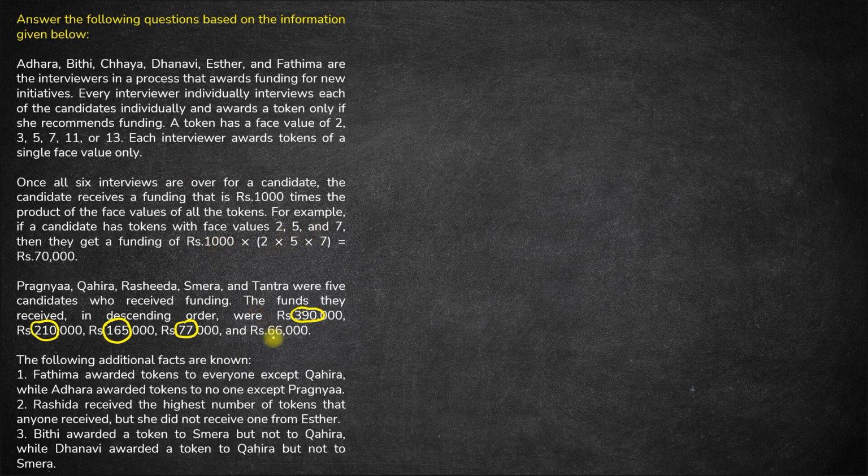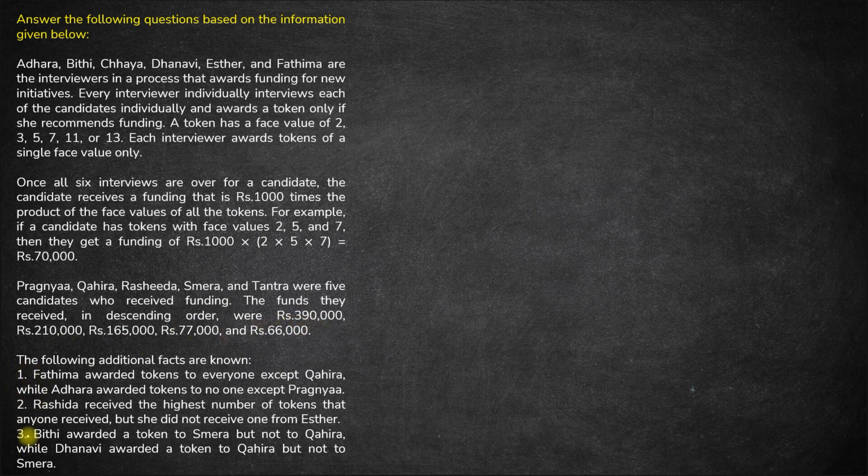So if the amount is 66,000, this is 1000 times the product of all the tokens that this person receives. So 1000 cancels out, and the product of the tokens will be 66 for this candidate. Similarly, the product will be 77, 165, 210 and 390 for the others.